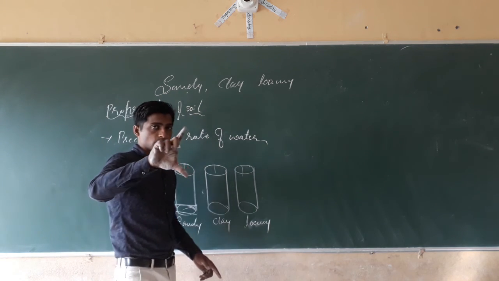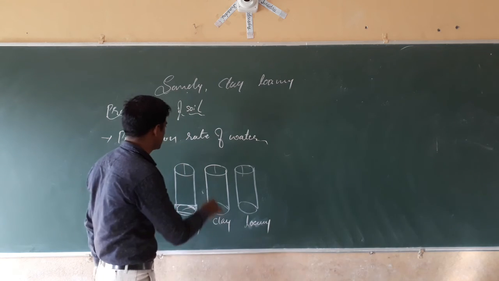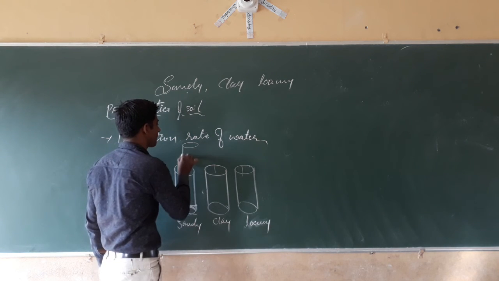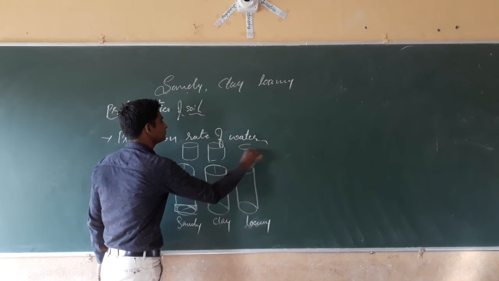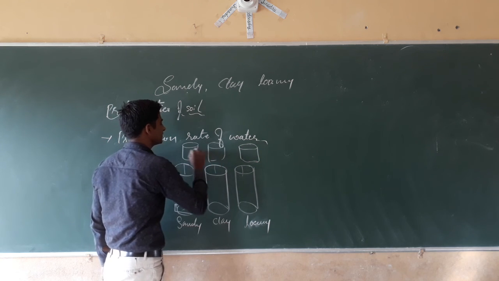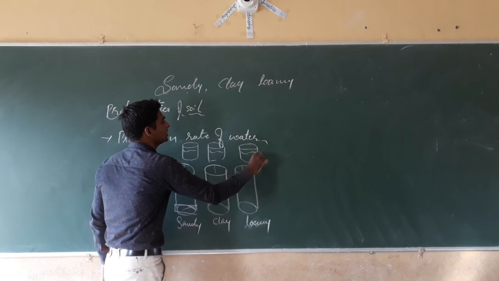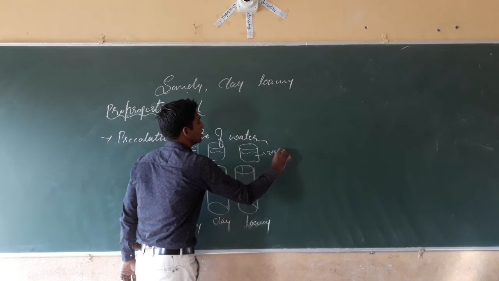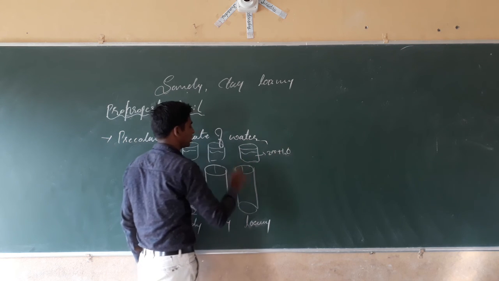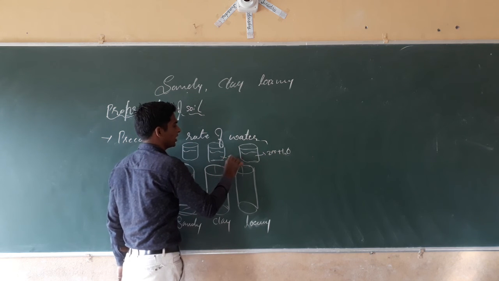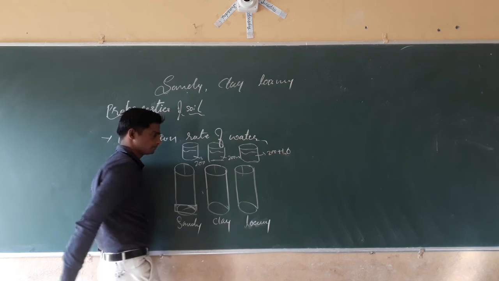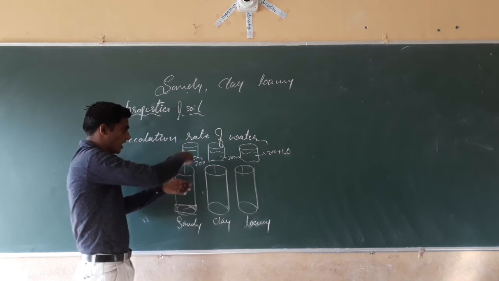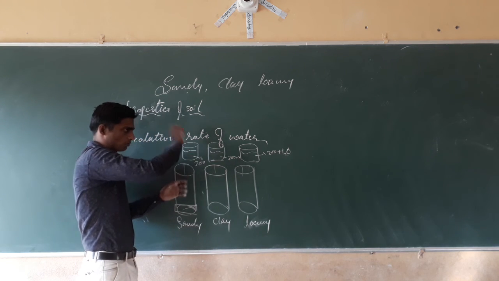Now take 200 ml of water. Take 3 beakers separately. In the 3 beakers, we have to take 200 ml of water each. And we have to pour.